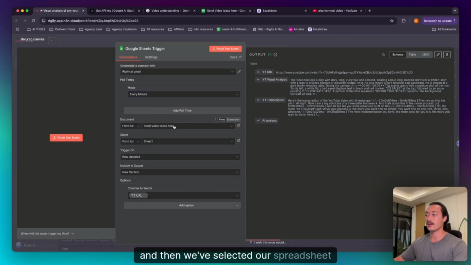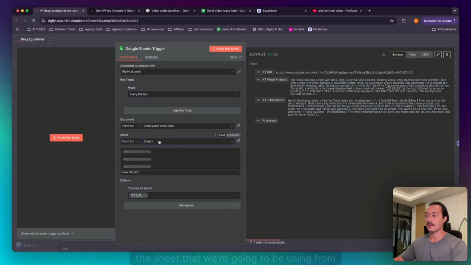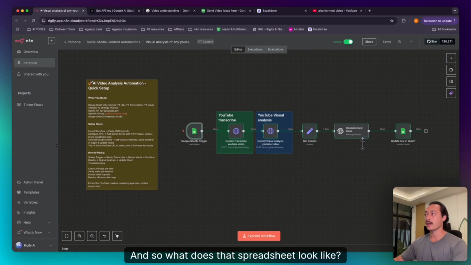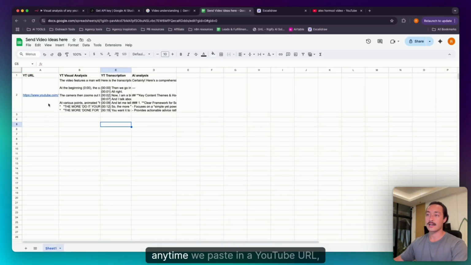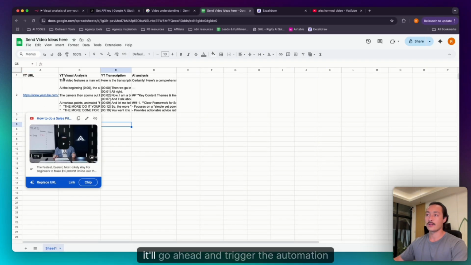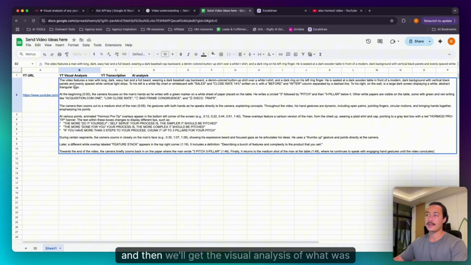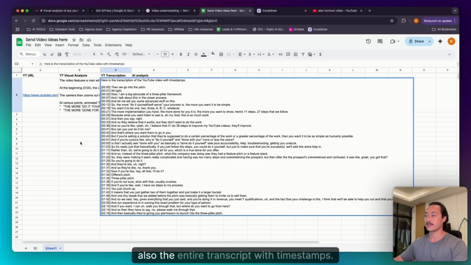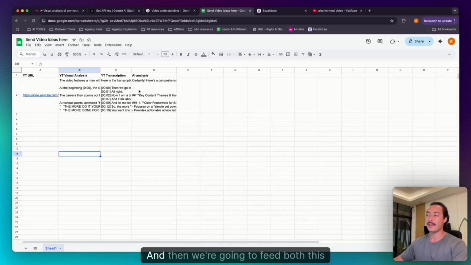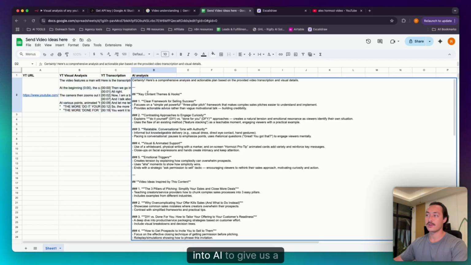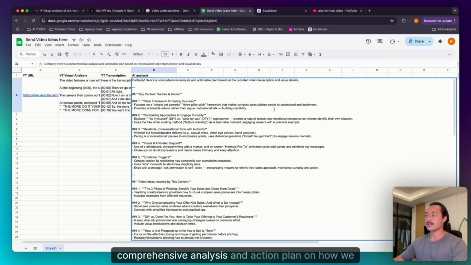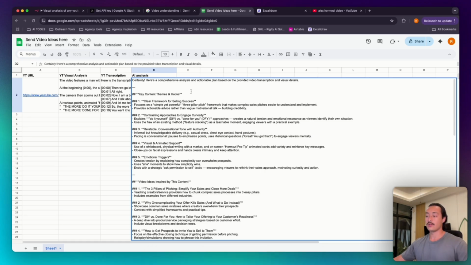And then we've selected our spreadsheet, and the sheet that we're going to be using from, and any columns to watch. And so what does that spreadsheet look like? It's a very simple spreadsheet where anytime we paste in a YouTube URL, it'll trigger the automation, and then we'll get the visual analysis of what was happening inside that video, also the entire transcript with timestamps. And then we're going to feed both of these into AI to give us a comprehensive analysis and action plan on how we can leverage this video idea for our own content.